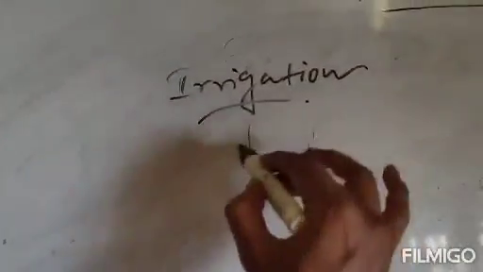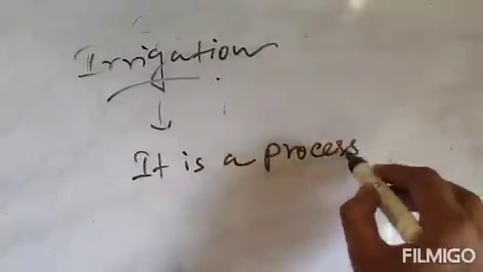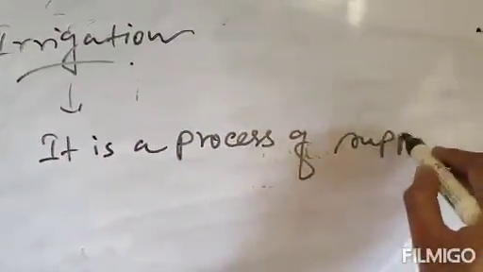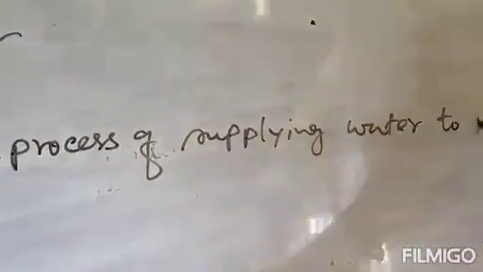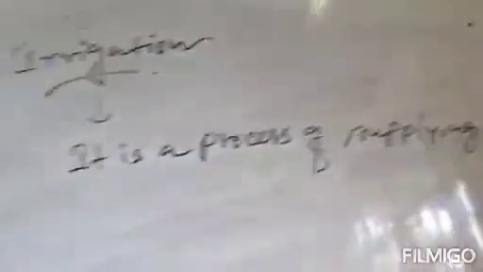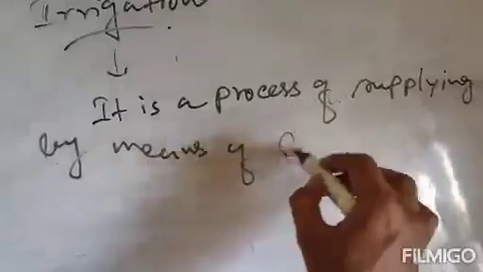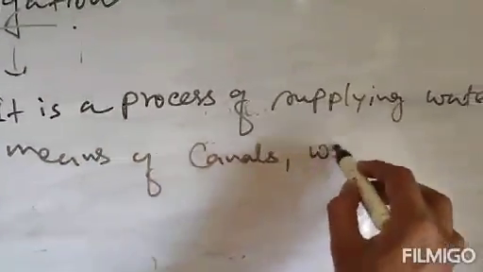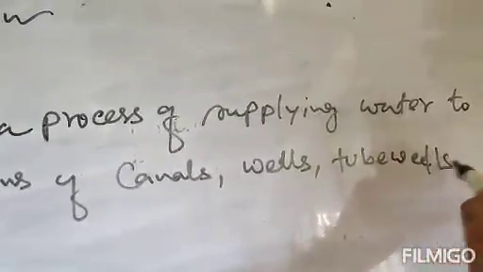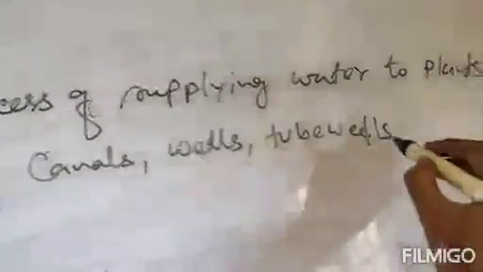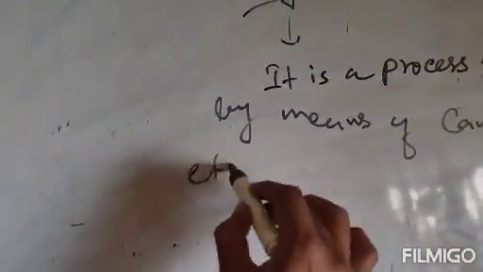So it is a process of supplying water to plants by means of canals, wells, tube wells, reservoirs, etc. Clear?